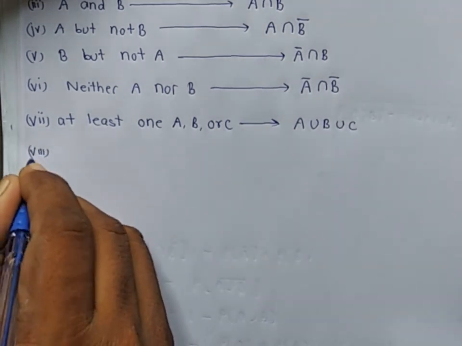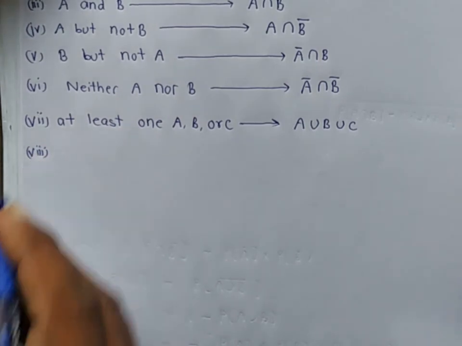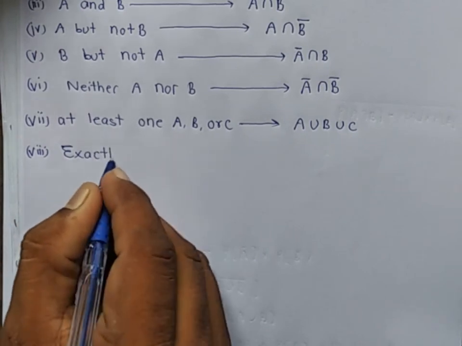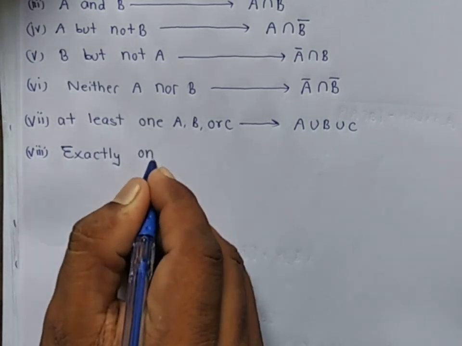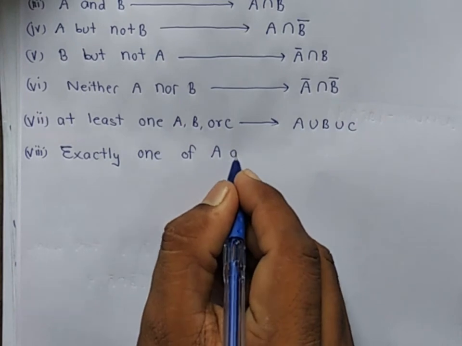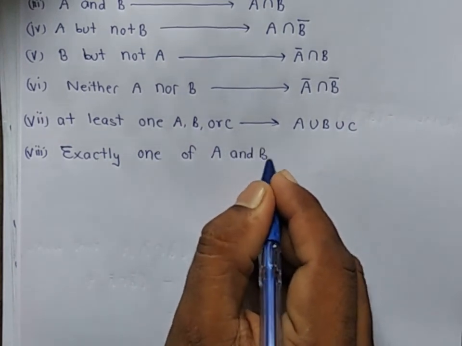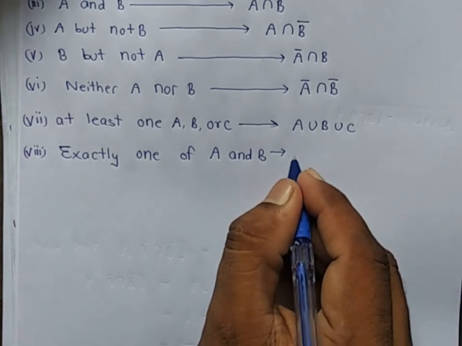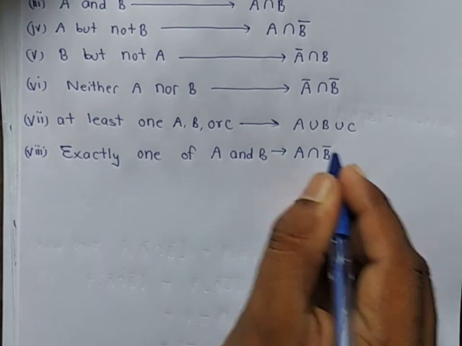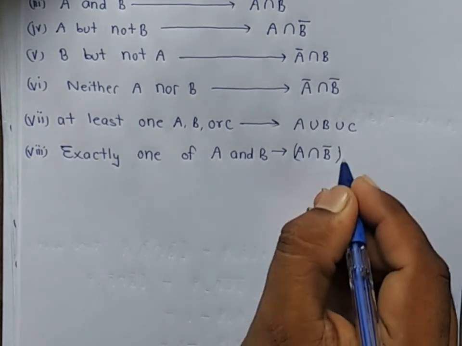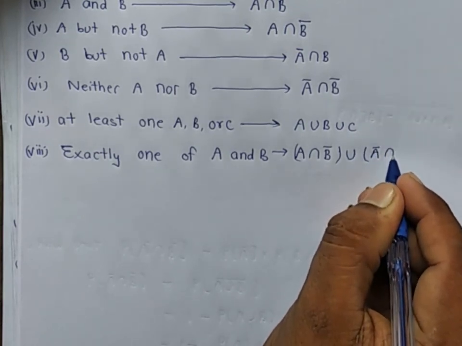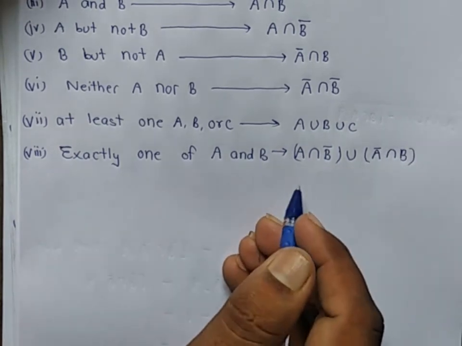Eighth point is exactly one of A and B. Exactly one of A and B means A occurs and B does not occur, or, union, A does not occur and B occurs. It is equal to exactly one of A and B.